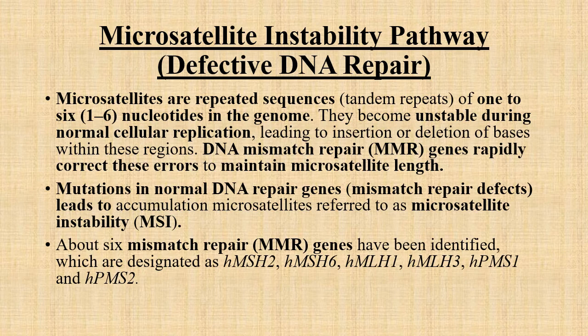But mutation in these normal DNA repair genes, or we can say mismatch repair defects, lead to accumulation of abnormal microsatellites, and that is referred to as microsatellite instability. About 6 mismatch repair genes have been identified, which are listed as MSH2, MSH6, MLH1, MLH3, PMS1 and PMS2.